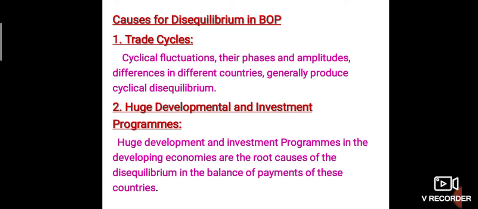Causes for disequilibrium in the balance of payment. Trade cycles. Cyclical fluctuations, their phases and amplitudes differing in different countries, generally produce cyclical disequilibrium. Trade cycle phases are different from country to country.